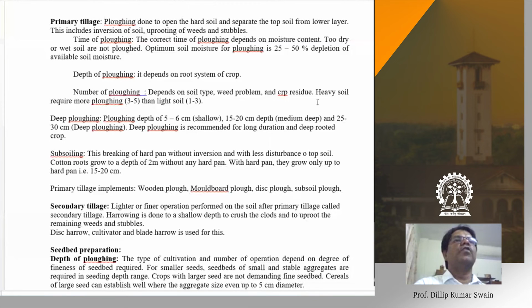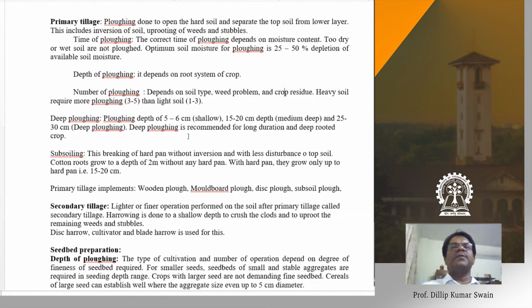Heavy soil requires more plowing than light soil. The plowing depth is usually shallow, maybe 5 to 6 centimeter, 15 to 20 centimeter for medium deep, and 25 to 30 centimeter for deep plowing. We go up to 30 centimeter plowing for most of the field crops. Deep plowing is recommended for long duration and deep rooted crops only. Then we go for subsoiling. Subsoiling means breaking the hard pan.